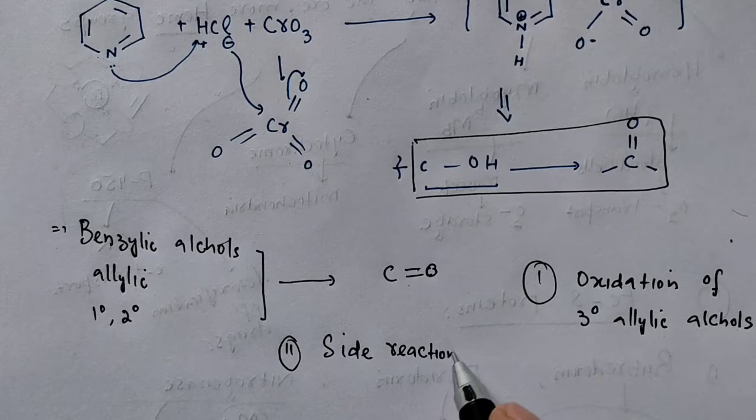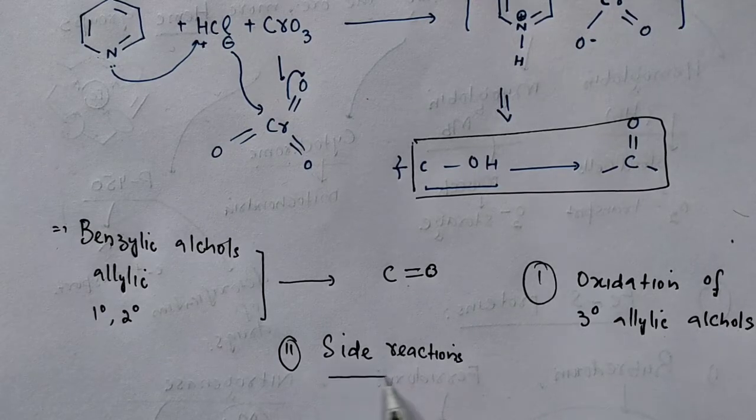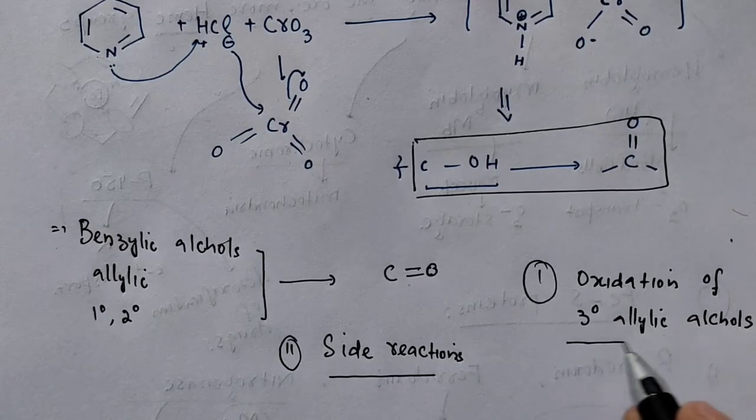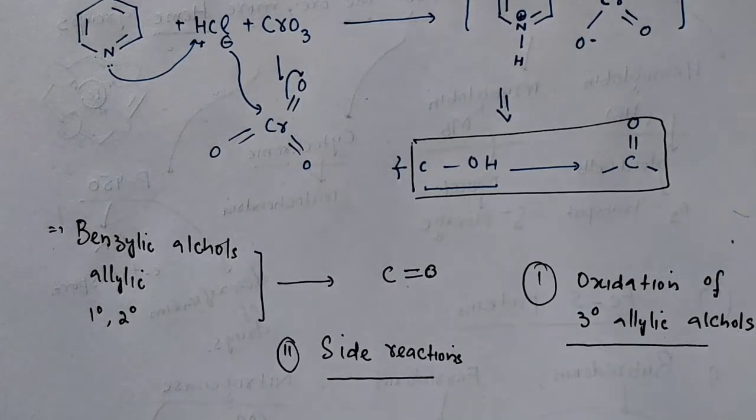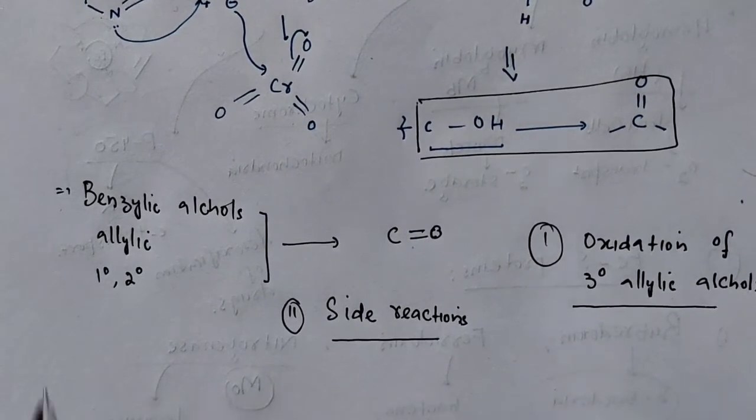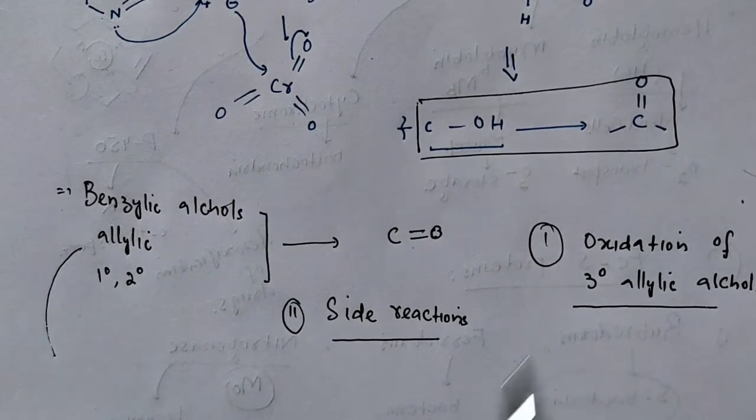So we'll do some organic transformations, कुछ practical examples हम करेंगे under these two heads. That's oxidation of 3 degree allylic alcohols to corresponding carbonyl compounds, and side reactions which operate in presence of pyridinium chlorochromate. So those we will be discussing. Let's talk about number 1, that is oxidation of your, let's take an example, oxidation of allyl alcohol, ये वाला, and then we'll move with these two.